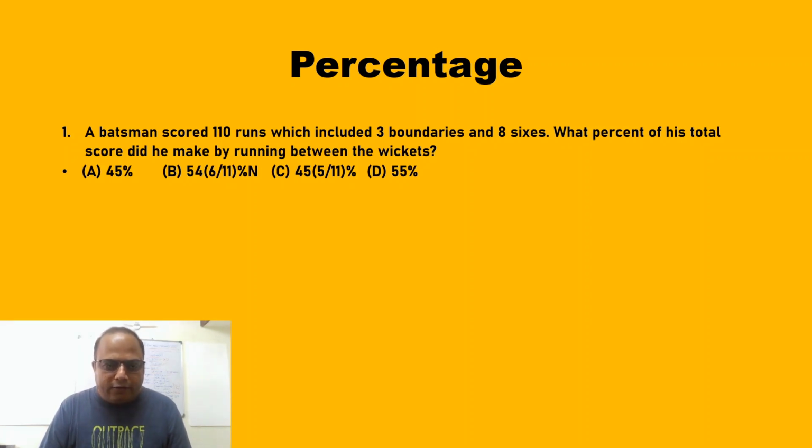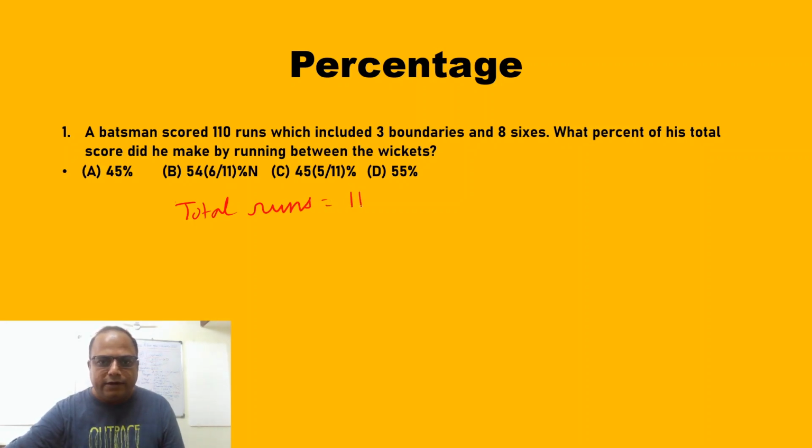So friends, now for the solution, you can continue with my video. A batsman scored total runs is 110. Total runs is equal to 110 with boundaries. Boundaries means 4. How many boundaries he hit? 3. So total he scored by boundary is 12 runs.